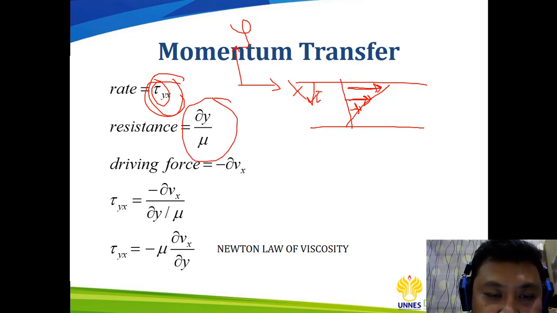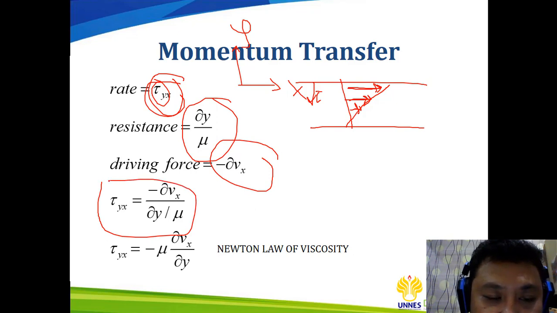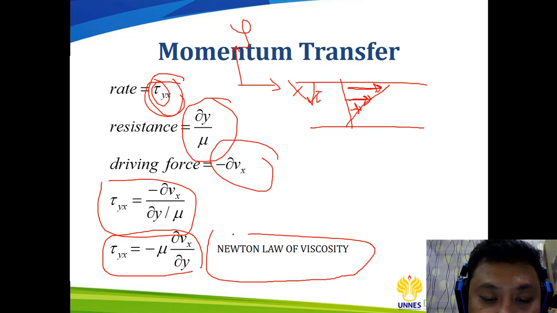So the resistance is dy over mu, and the driving force is the difference of the velocity. By using rate equals driving force divided by resistance, the momentum flux of yx is equal to minus the difference of vx divided by dy over mu. And this is what we know as Newton's law of viscosity.